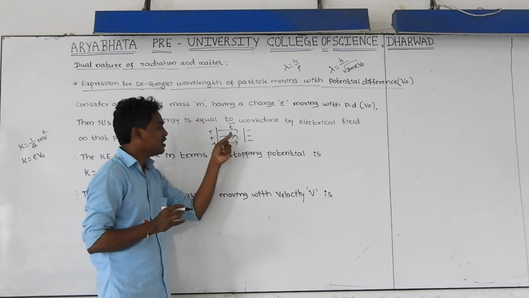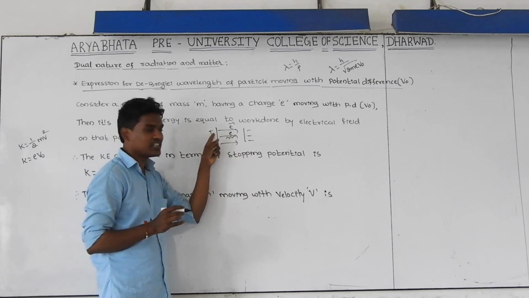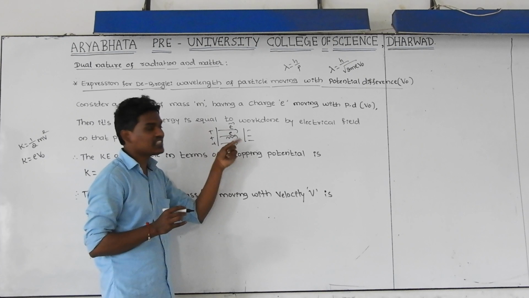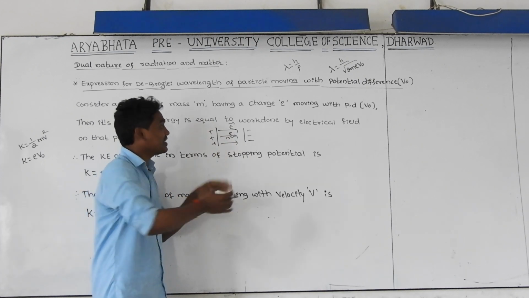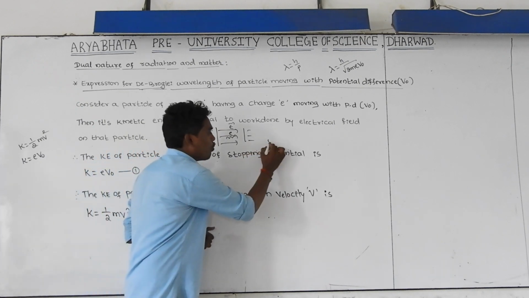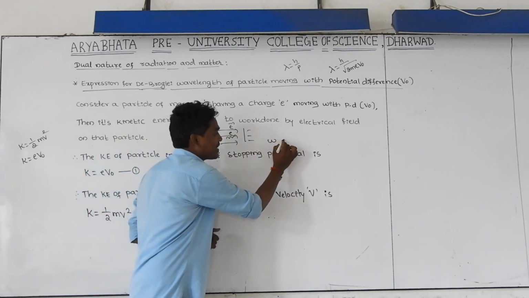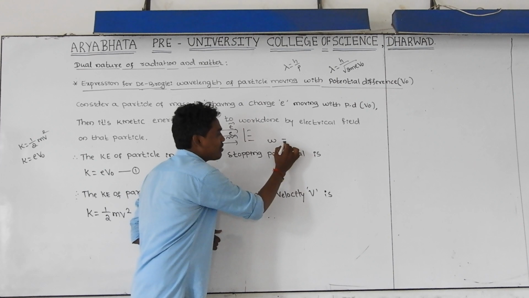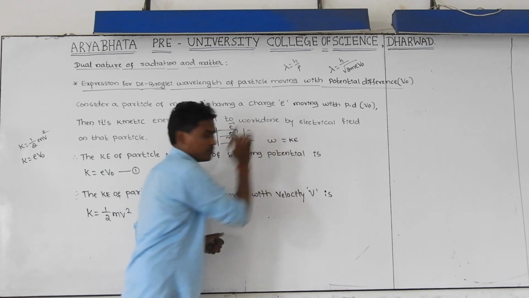And here, whenever the electron is moving towards this side, its kinetic energy is exactly equal to the work done by the electrical field on that electron. That is, the work done by the electrical field is exactly equal to the kinetic energy of that electron.